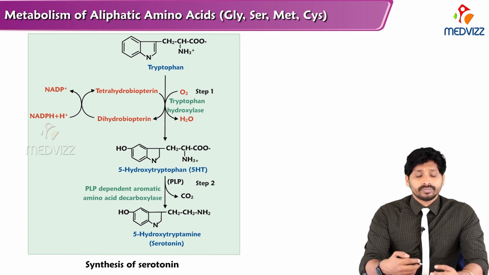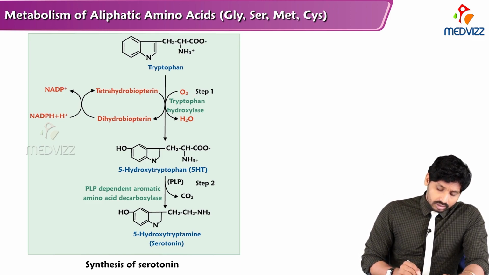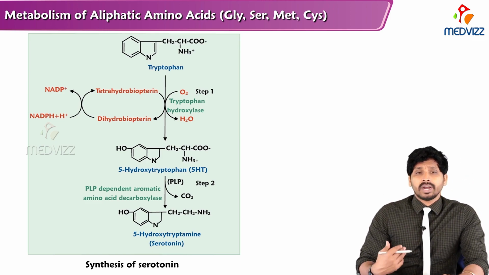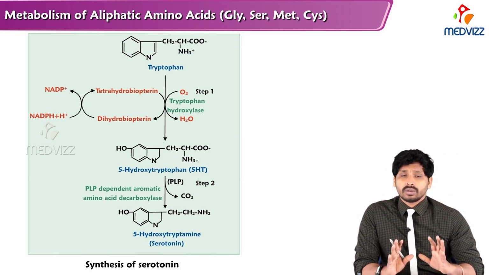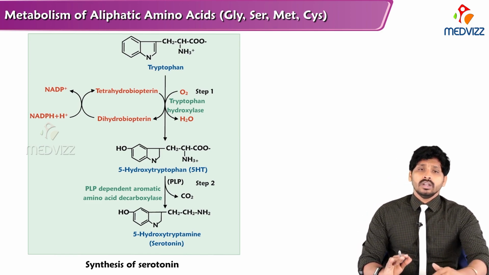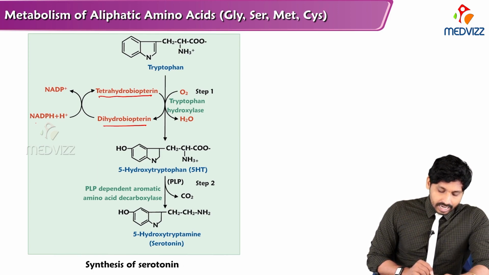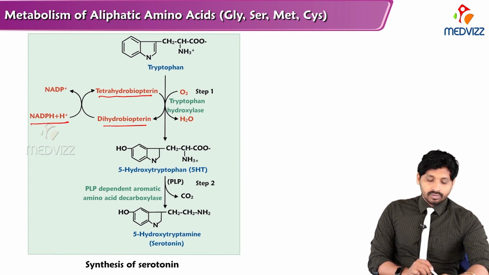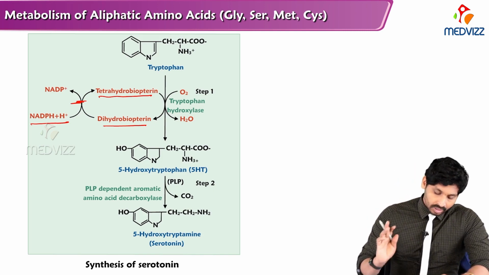Tryptophan is first converted to 5-hydroxytryptophan, 5-HT. Here molecular oxygen is involved and converted to a water molecule by the enzyme hydroxylase, so a hydroxyl group is added at the fifth carbon of the benzene ring. Tryptophan hydroxylase works with the help of the coenzyme tetrahydrobiopterin, converting it to dihydrobiopterin, which is regenerated by NADPH, converted to NADP. If there is any problem here, tryptophan hydroxylase will not work and there is no formation of serotonin. So remember this.